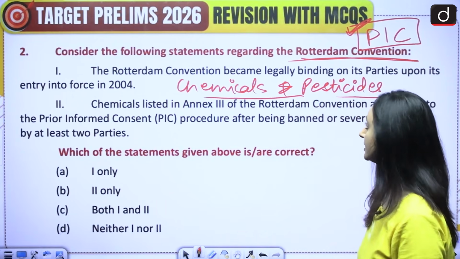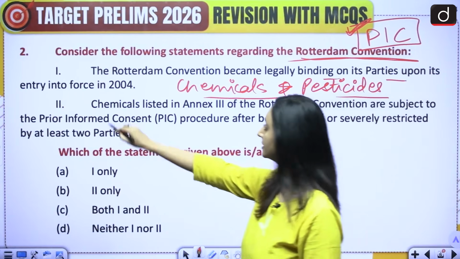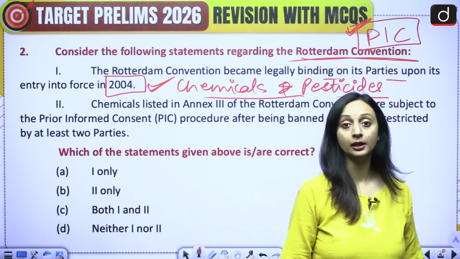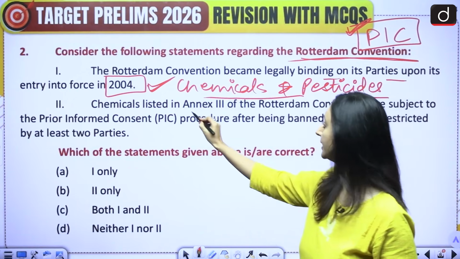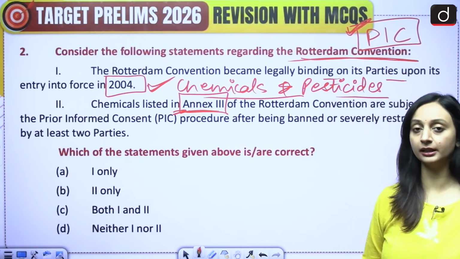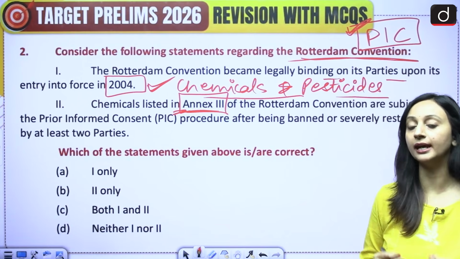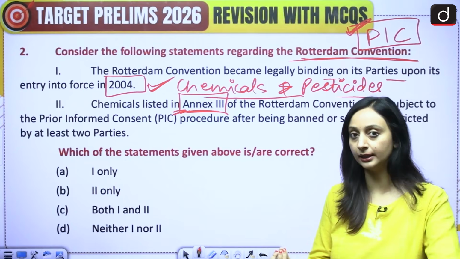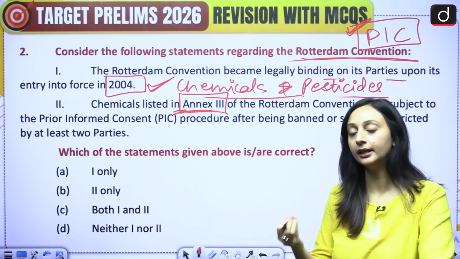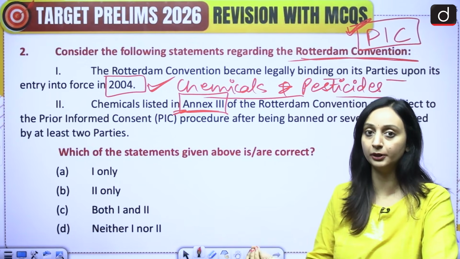So the first statement, which says that it becomes legally binding on its parties upon its entry into force in 2004, yes, that is correct. It came in 2004. Now interestingly, there is a concept of Annex 3 chemicals. A list of chemicals has been given, and certain chemicals have been placed under Annex 3. So if the chemicals placed under Annex 3 have been banned by at least 2 parties, meaning 2 countries, then you will have to get the consent of the other country where you're going to dispose of this.